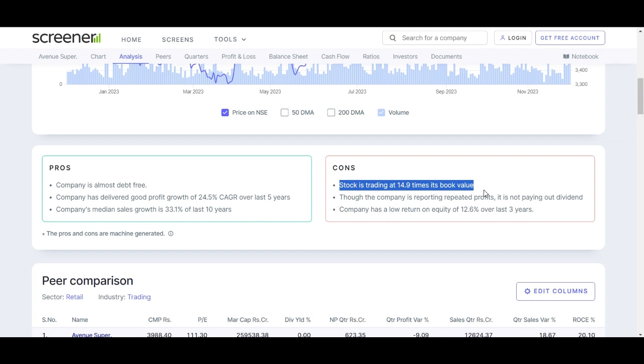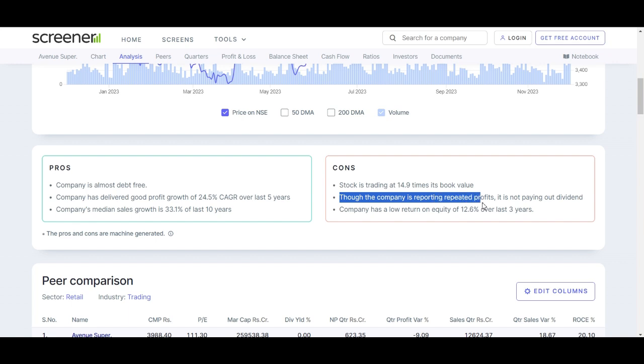This implies that the market values the company significantly higher than its net asset value. Such a high price to book ratio may suggest a level of market speculation or high growth expectations, potentially leading to increased volatility in the stock.